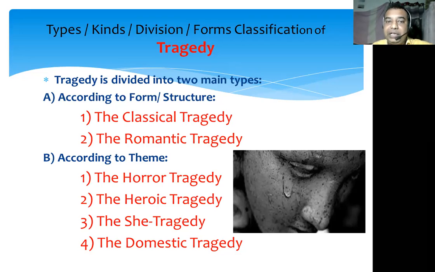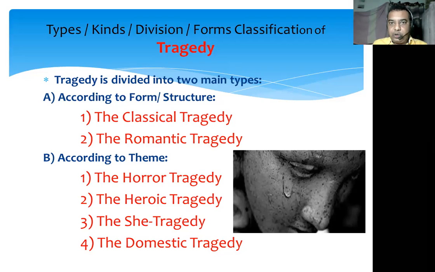It can be divided according to the form or structure. It can be divided according to the theme. According to the form and structure, tragedy is further divided into subtypes. The first one is the classical tragedy, the second one is the romantic tragedy. According to the theme, tragedy is further divided into four subtypes. The first one is the horror tragedy, the second one is the heroic tragedy, the third one is the she tragedy, and the fourth one is the domestic tragedy.